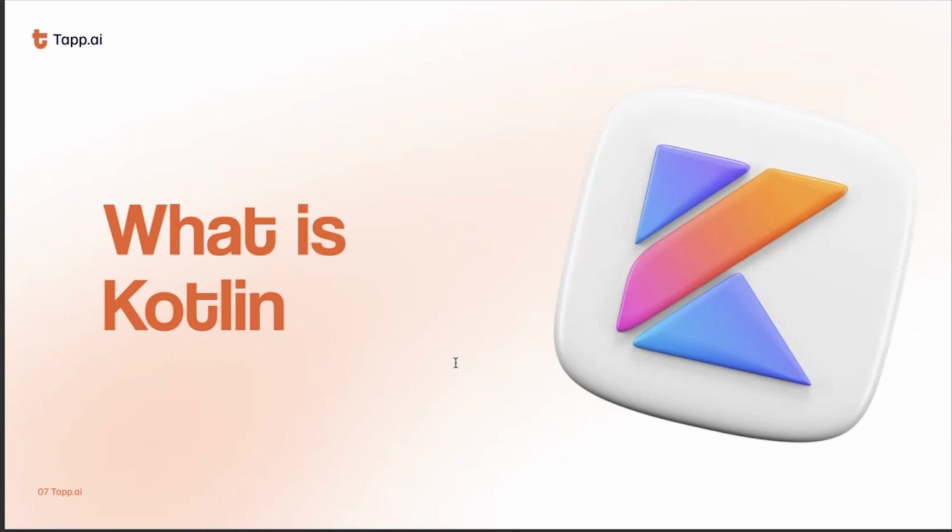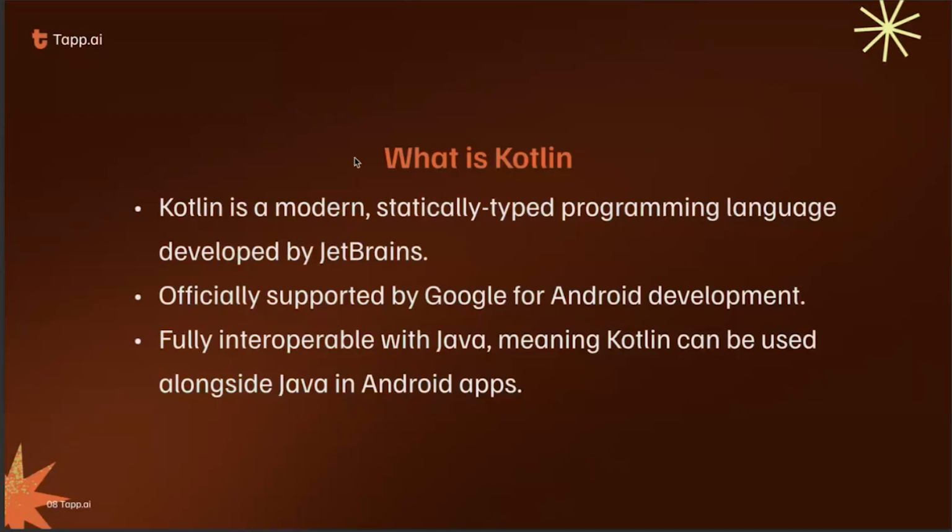Now, what is Kotlin? We studied that we have an OS, the Android operating system. Now we want one programming language which we can use to develop our Android applications. Kotlin has become a preferred language for developing Android applications. Kotlin is a modern, concise, typed programming language which is developed by JetBrains. We can use Java for developing applications, but Kotlin has become the preferred language for developing Android applications.